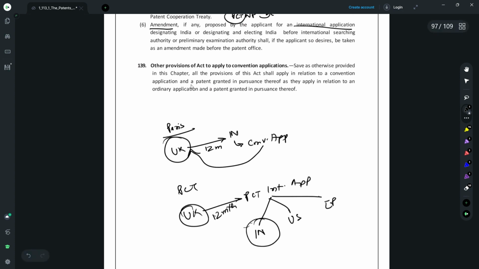Like in India, you enter the national phase within 31 months of the priority date, which is counted from the UK application. Again, in US, you enter within 30 months. This again is counted from the UK application, which is the basic application.